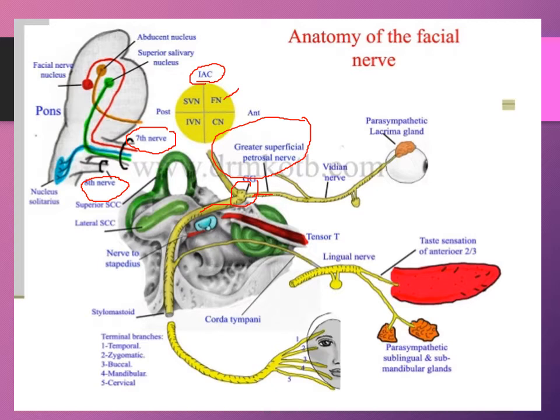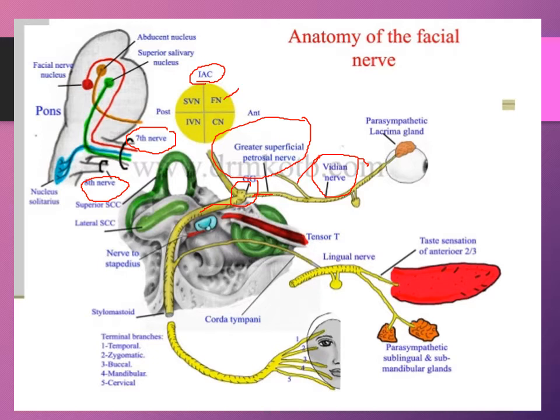The greater superficial petrosal nerve combines with a branch of the maxillary nerve, which is a branch of a trigeminal nerve, and form the Vidian nerve. So the Vidian nerve now is the one that gives off parasympathetic fibers, which innervates the lacrimal gland, the mucosa of the nose, pharynx, and the palate.